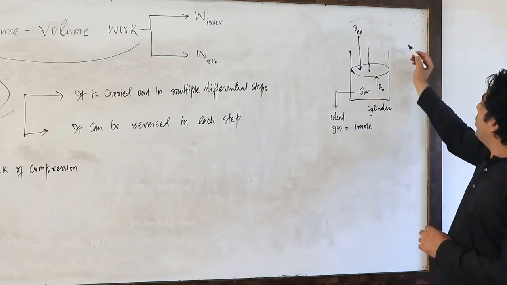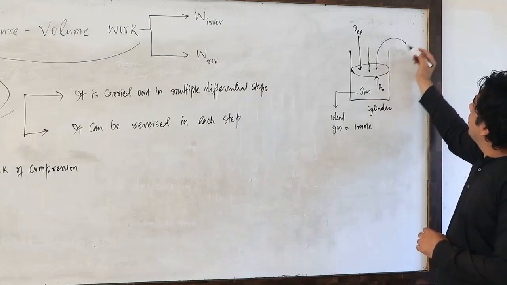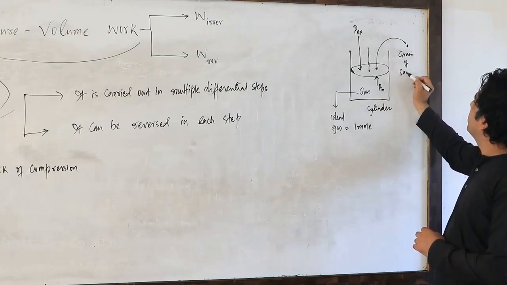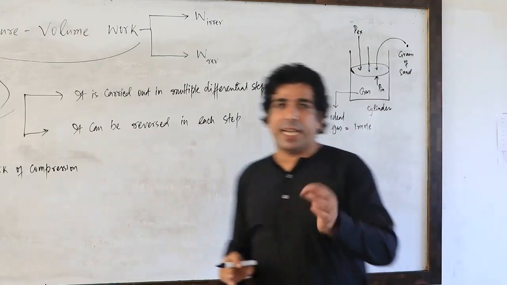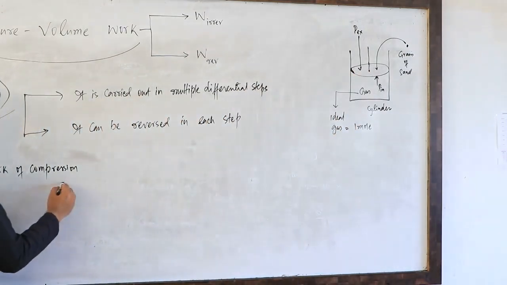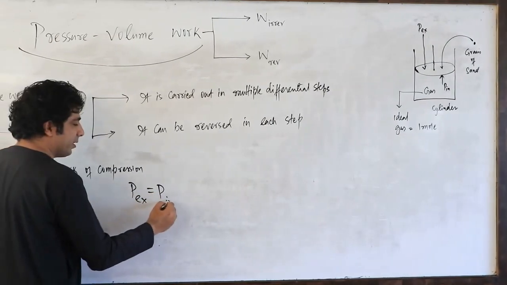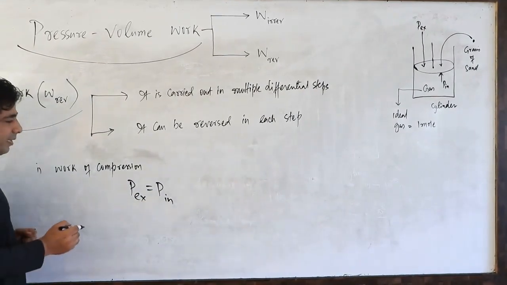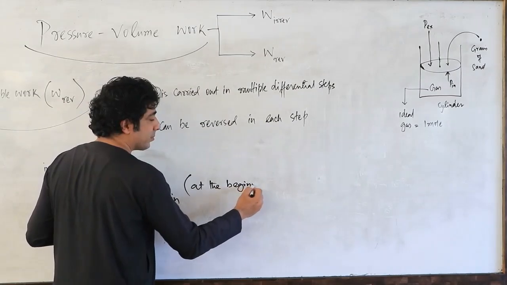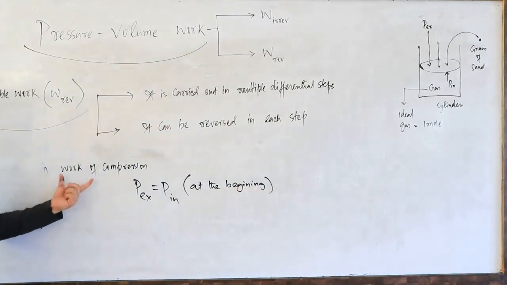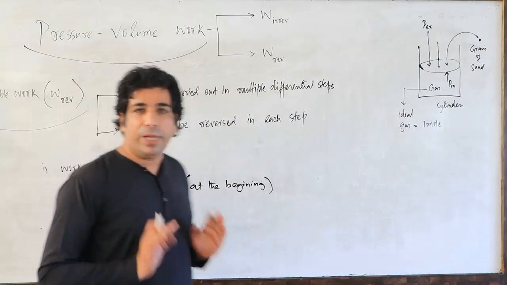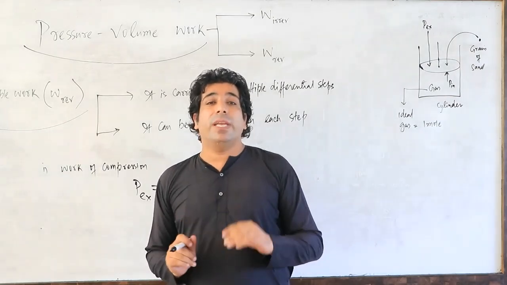So my dear friends, what we are going to do is add 1 grain of sand. This is a grain of sand, a small amount of sand that I am adding onto the piston. Let us suppose at the beginning P external is equal to P internal. Okay? For the work of compression, my dear friends, P external should be greater than P internal. Remember that.